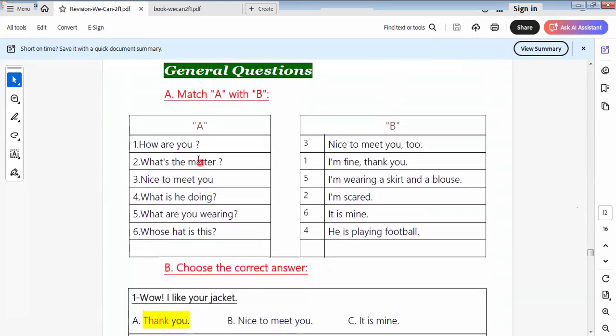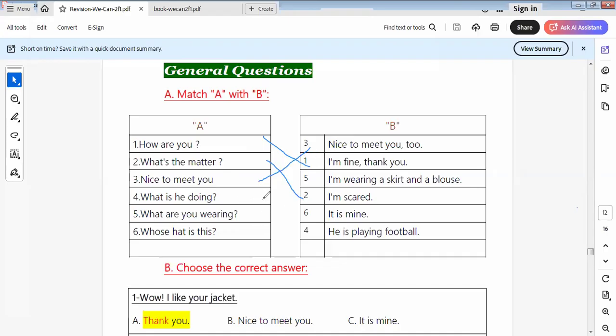Answer the questions. Here is when we say how are you. So when we ask someone saying how are you, the answer will be I'm fine, thank you. What is the matter? So here we ask about someone. I don't say it's not in a good way. So I say to him, what is the matter? So here we say I'm scared. Nice to meet you. The reply will be nice to meet you too.